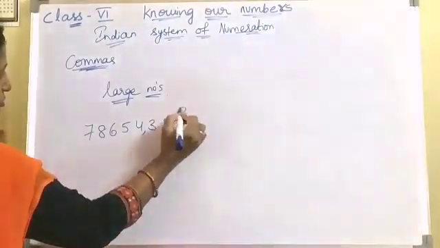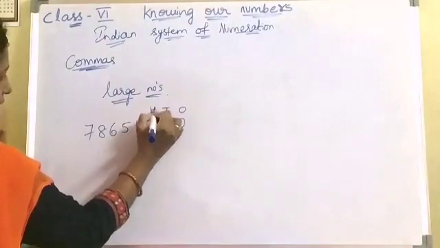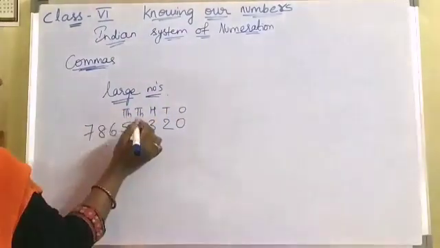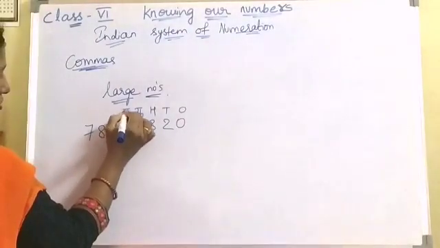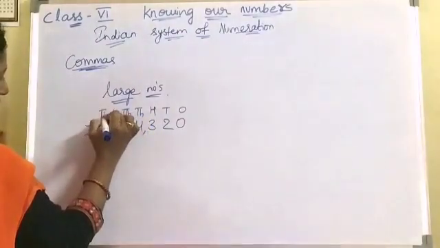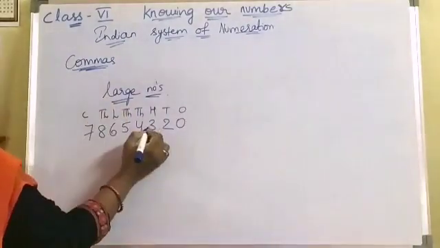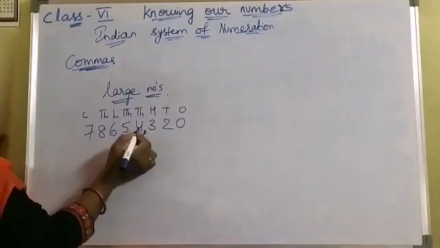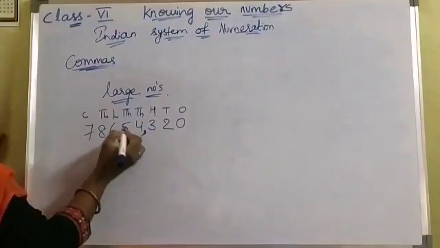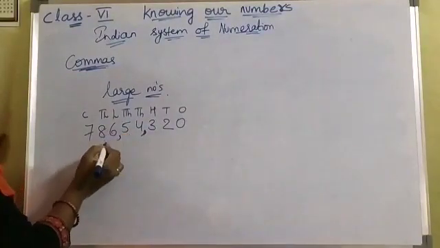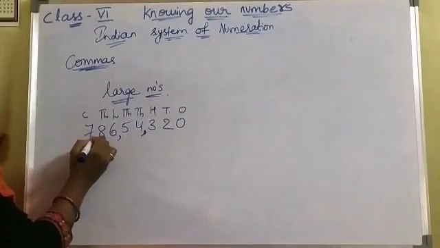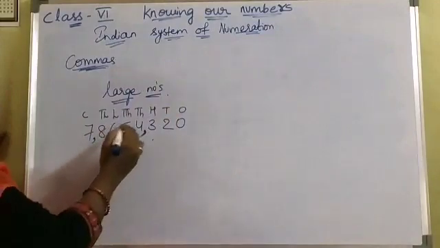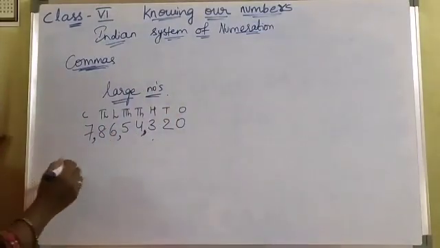So this is the ones place, tens, hundreds. This is thousands. This is 10,000s. Next, lakhs, 10 lakhs, crores. So the first comma from the right side you keep after the third digit. The second comma comes 2 digits later, and the third comma comes after another 2 digits. This is how we keep commas in the Indian system. Is it clear?